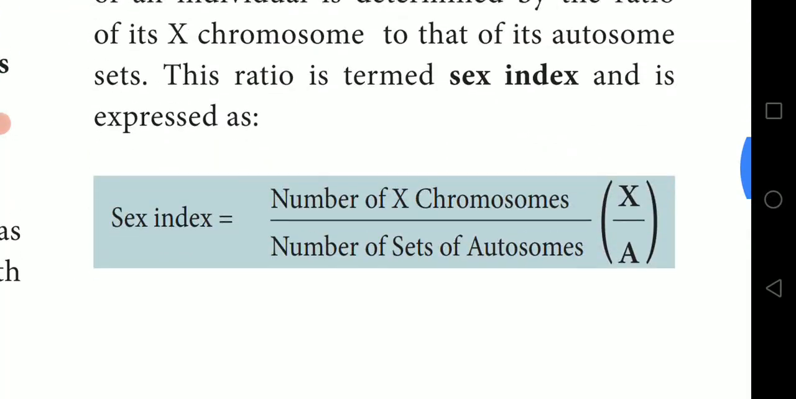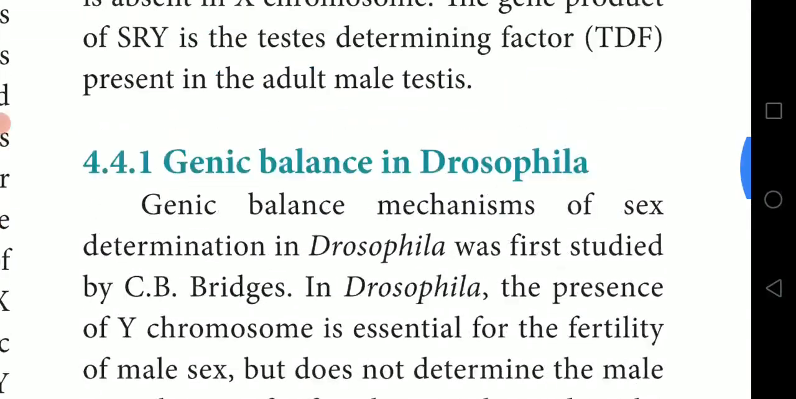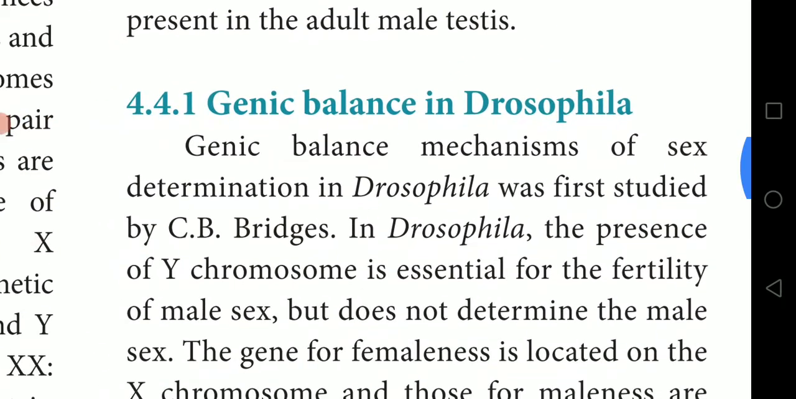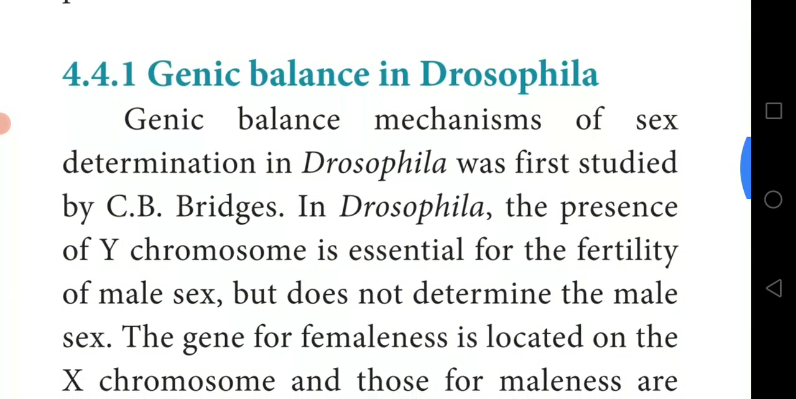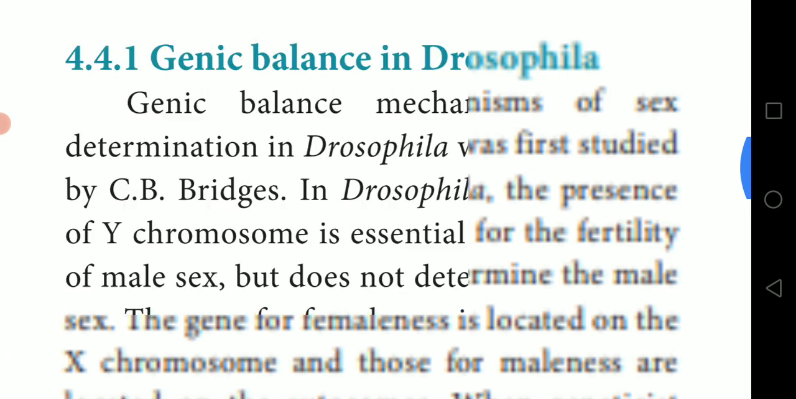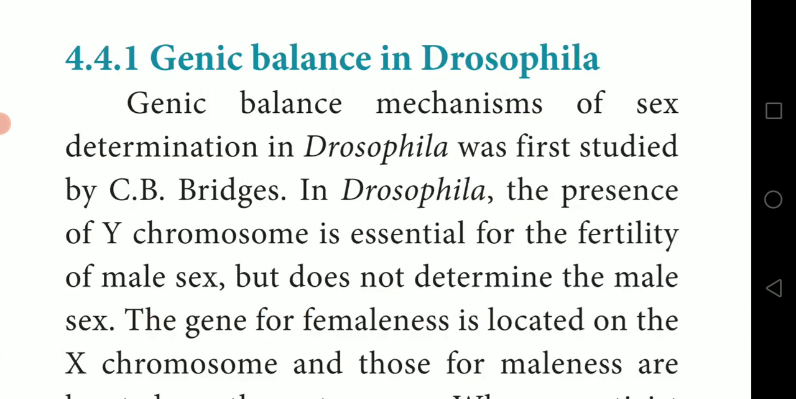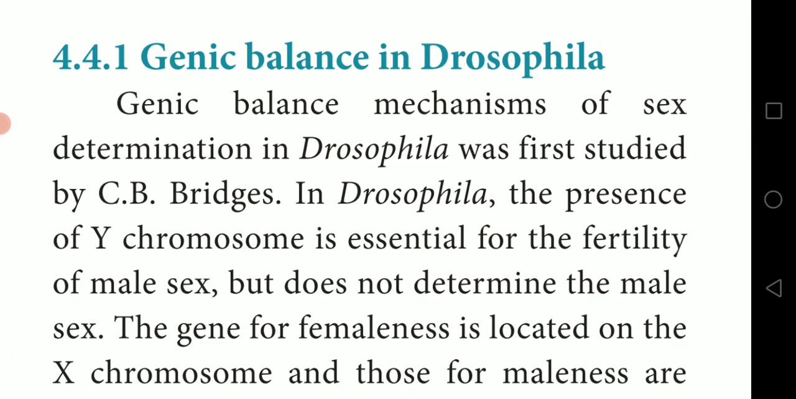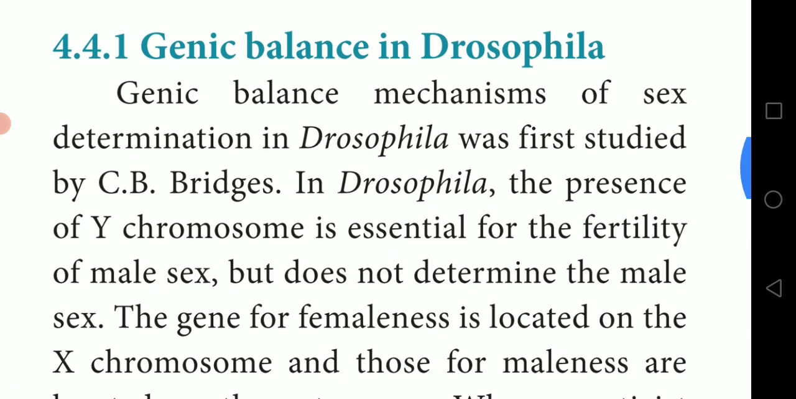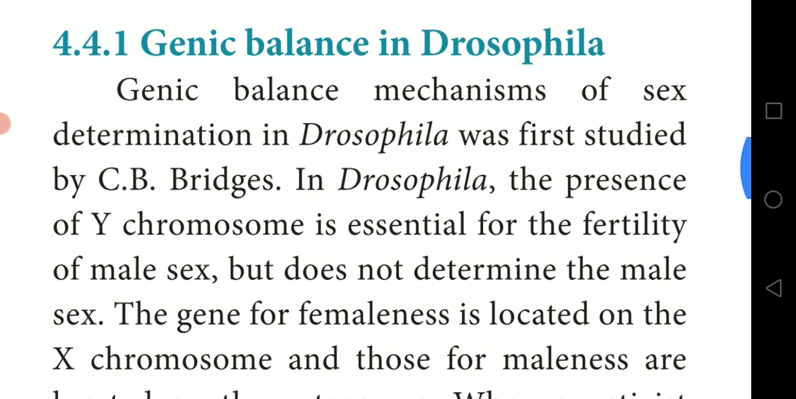The next topic is genic balance in Drosophila. Just listen carefully. What does it mean? Drosophila is a type of fly, the fruit fly. You can find flies on fruits, grapes, any other fruits. They come and sit on the fruits. That fly we call Drosophila.